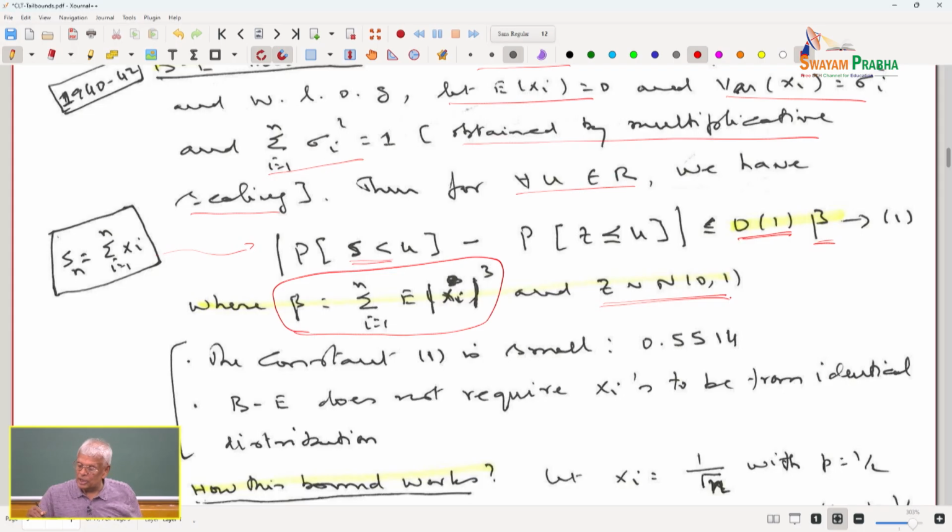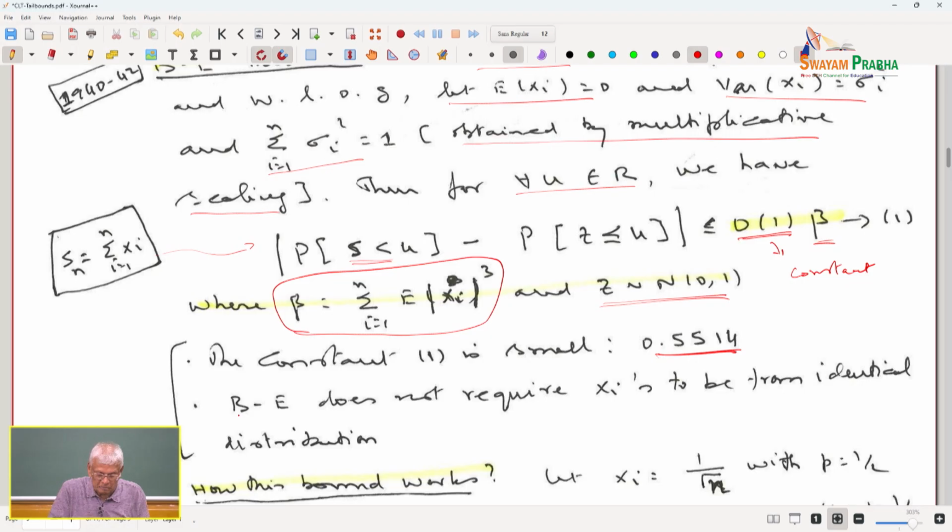So, what is this constant? It can be shown in the paper that this constant is 0.514, a small constant, roughly equal to half.